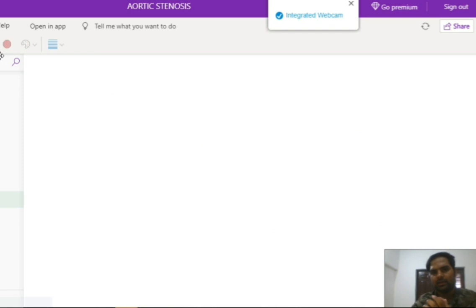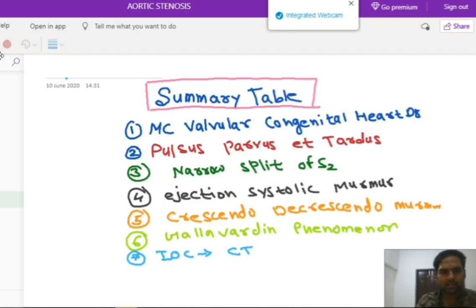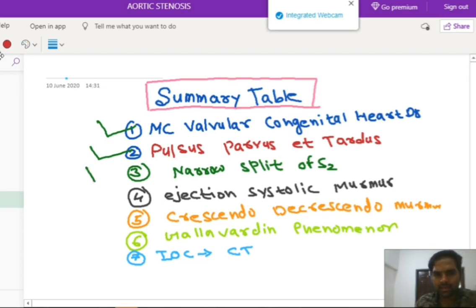Now let's move to the summary table. What are the points that we need to know just before going to the exam? First of all, it is the most common valvular congenital heart disease. Second, the nature of the pulse will be pulsus parvus et tardus. Third, there will be a narrow split of the S2 heart sound that we hear on auscultation. There will be an ejection systolic murmur as the type of murmur that we will observe in aortic stenosis, and this ejection systolic murmur is also called the crescendo decrescendo murmur, okay.